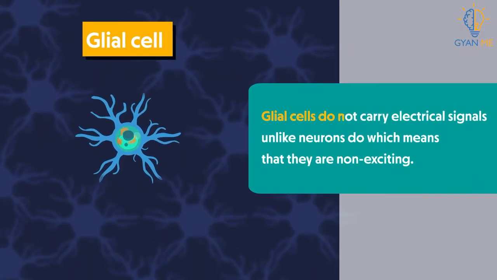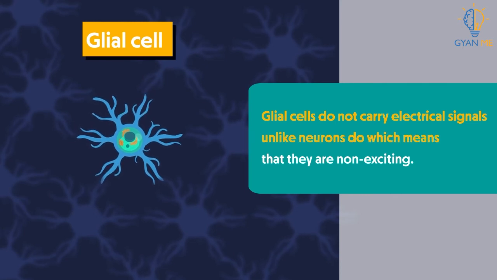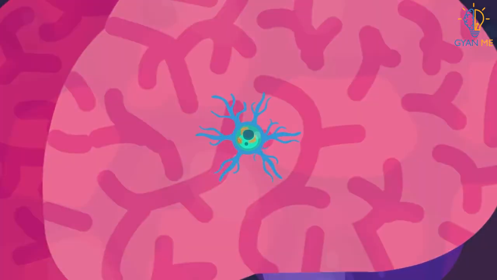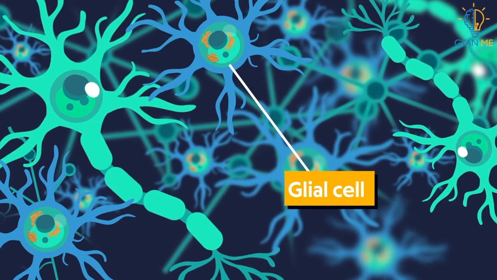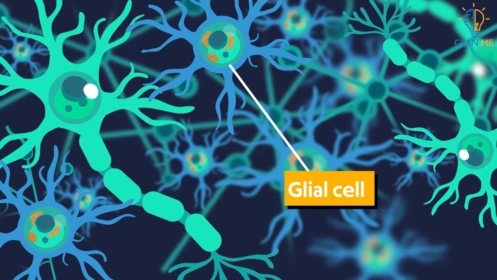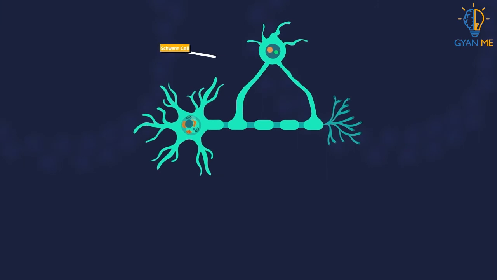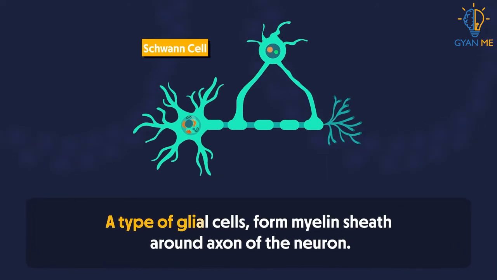Glial cells do not carry electrical signals unlike neurons, which means that they are non-exciting. So then what do they do in the brain? Actually, they are the supporting cells of the neurons. They provide nourishment and protection to the neurons. For example, Schwann cells, a type of glial cell, form myelin sheath around the axon of the neuron.